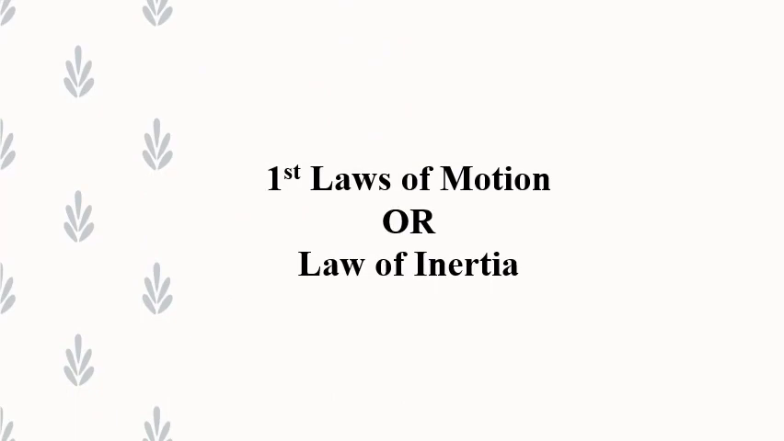Newton's first law of motion. The first law of motion deals with the bodies which are either at rest or moving with uniform speed in a straight line. So Newton's first law will not be applicable on accelerating objects. This law is also called the law of inertia.